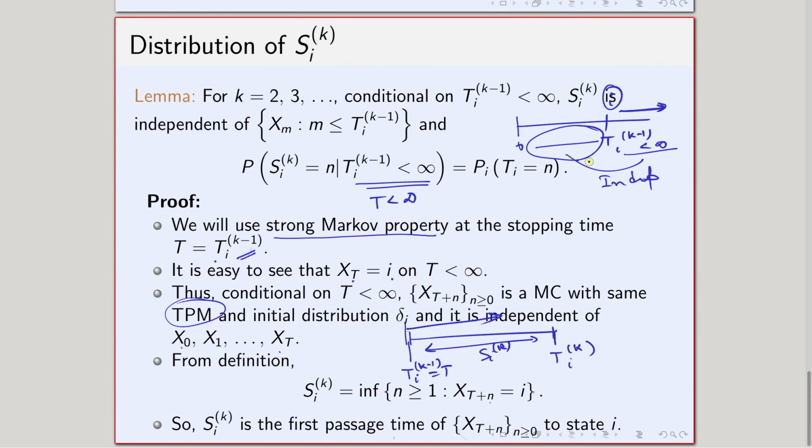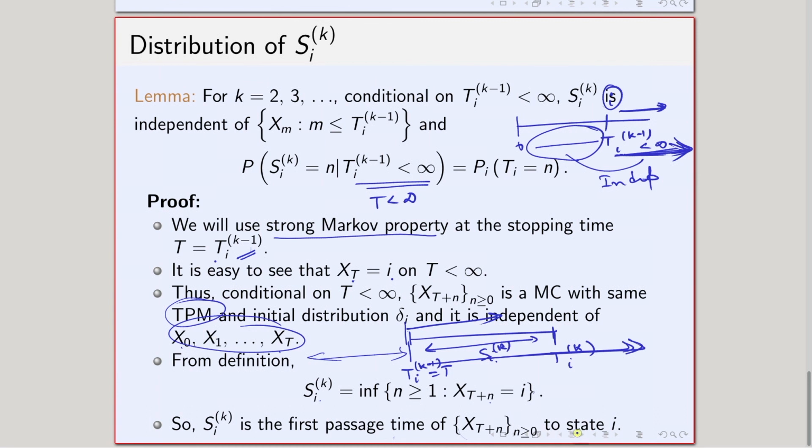So this shows that the first claim holds true because Sk is a function of this part of the Markov chain only, and the previous part is this quantity. So clearly Sk has to be independent of the previous part.